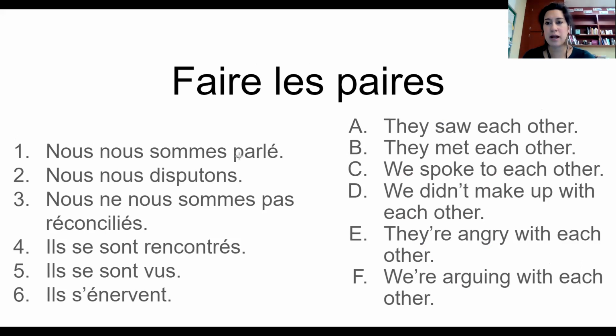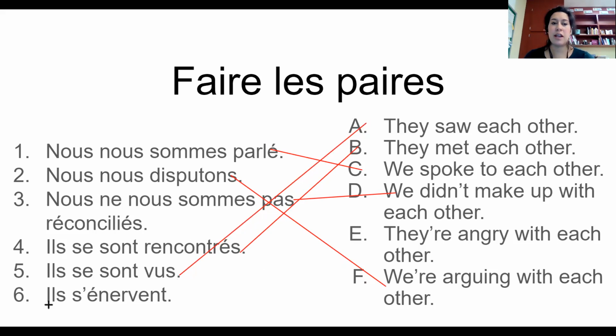So first of all, nous nous sommes parlé. We spoke to each other. Nous nous disputons. We're arguing with each other. Nous ne nous sommes pas réconciliés. We didn't make up with each other. Ils se sont rencontrés. They met each other. Ils se sont vus. They saw each other. Et ils s'énervent. They are angry with each other. Okay, so you can pause the video and copy these down if you want. You do not have to.